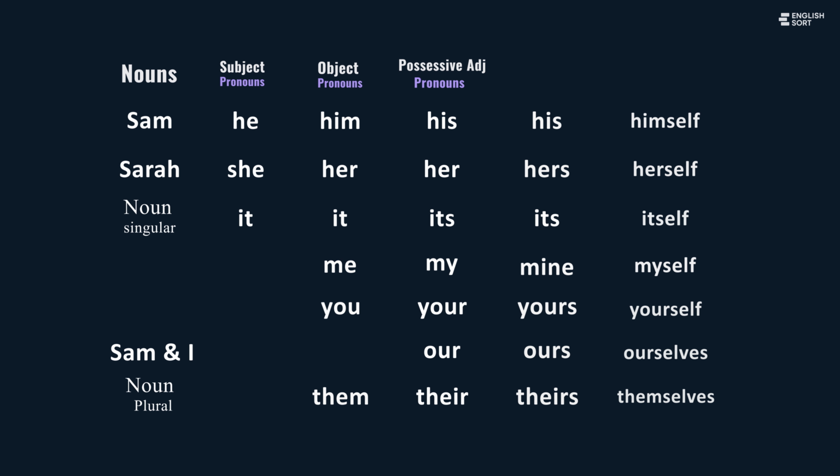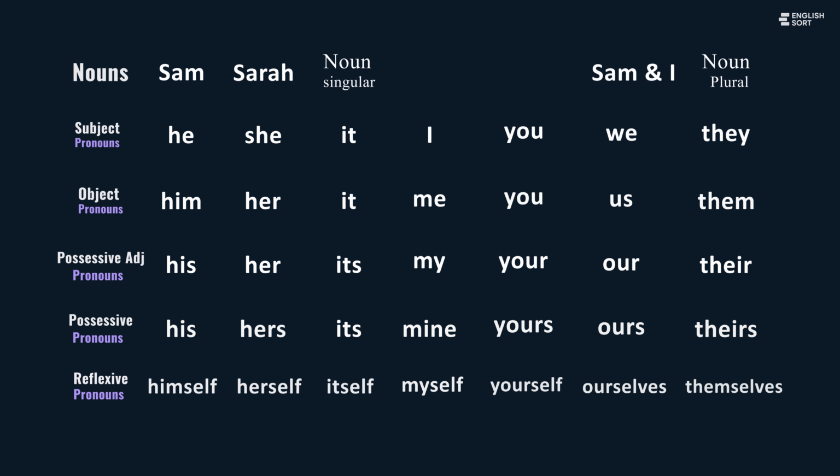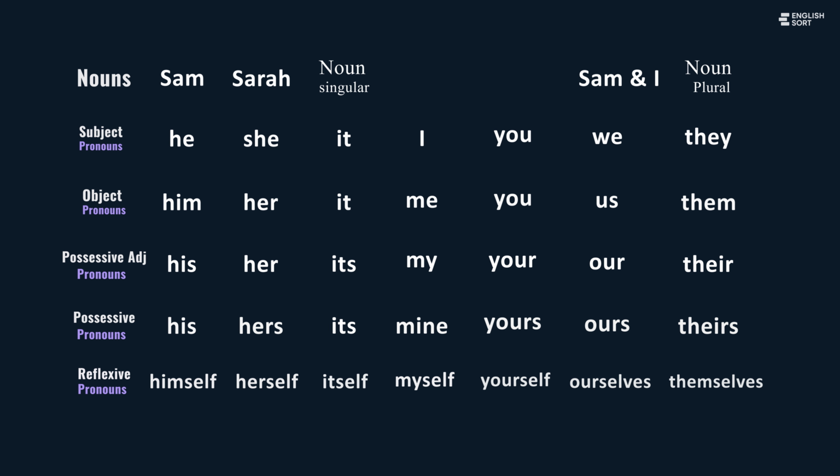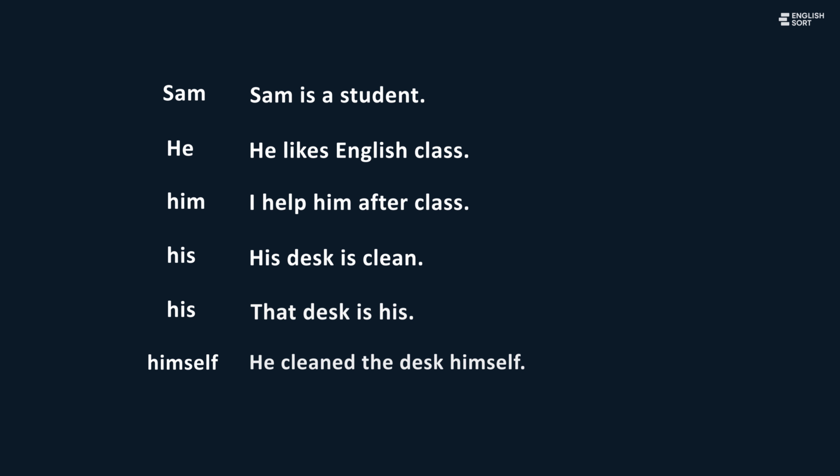Now let's practice each noun with its full pronoun family, using simple, connected sentences in the topic of learning English. Sam. Sam is a student. He likes English class. I help him after class. His desk is clean. That desk is his. He cleaned the desk himself.